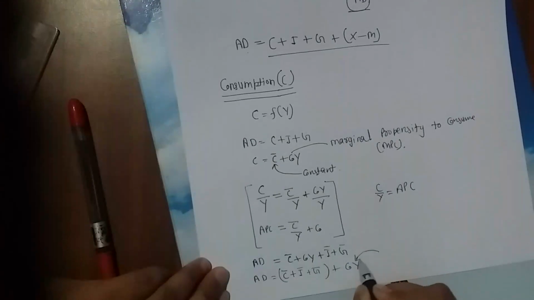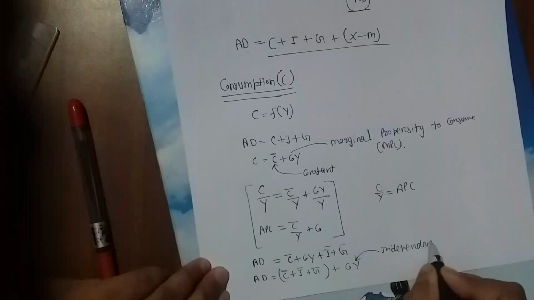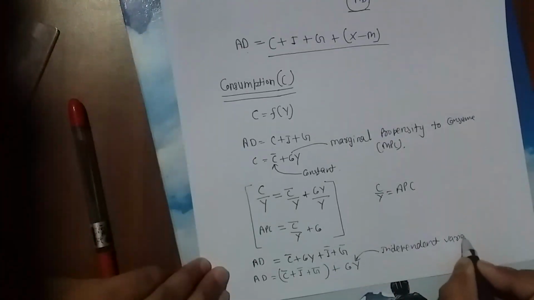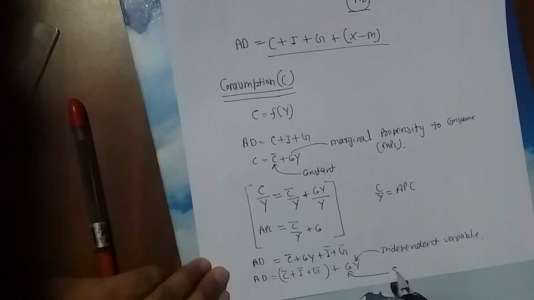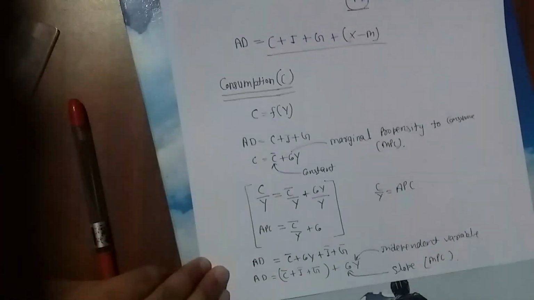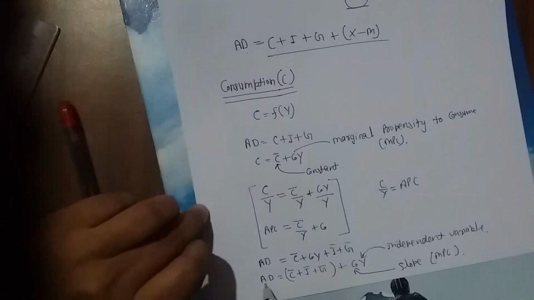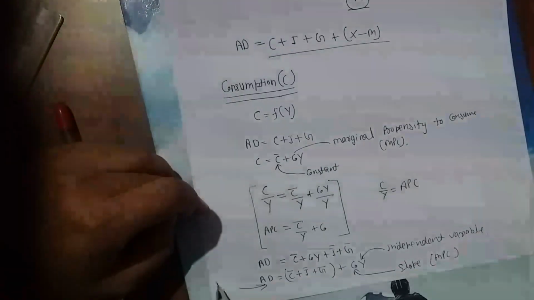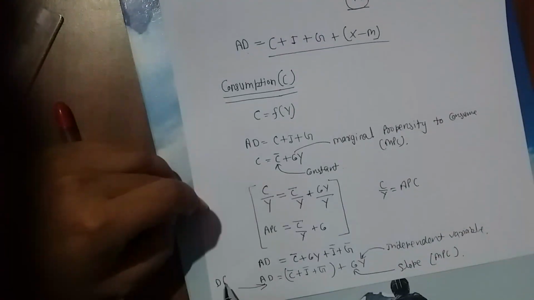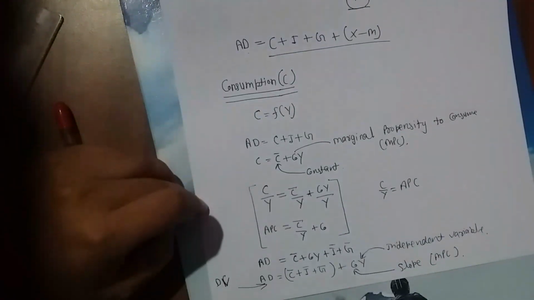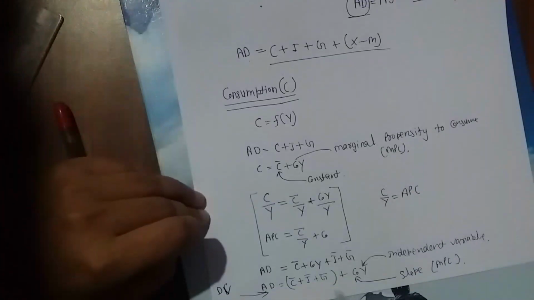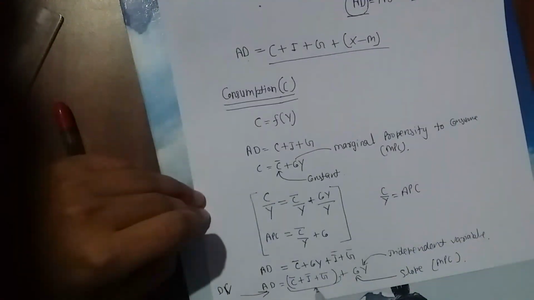here this is independent variable, and it shows slope MPC. Okay, and this is dependent variable, and these all are intercept.